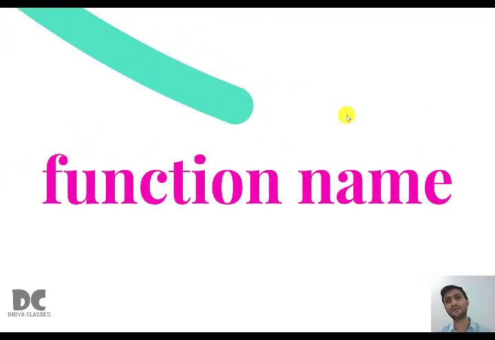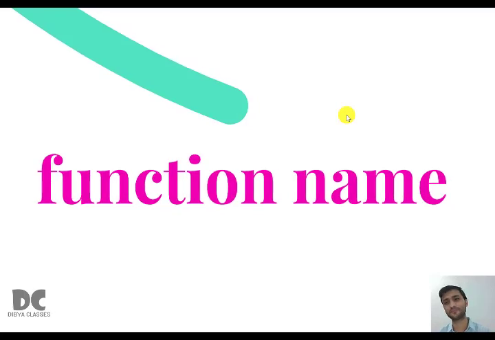And next is function name. All functions should be followed by a function name according to identifier rules. So what are identifier rules? You can refer to class 9, all the rules of identifier. I know you remember the identifier rules because we studied them in chapter 3 for a long time.